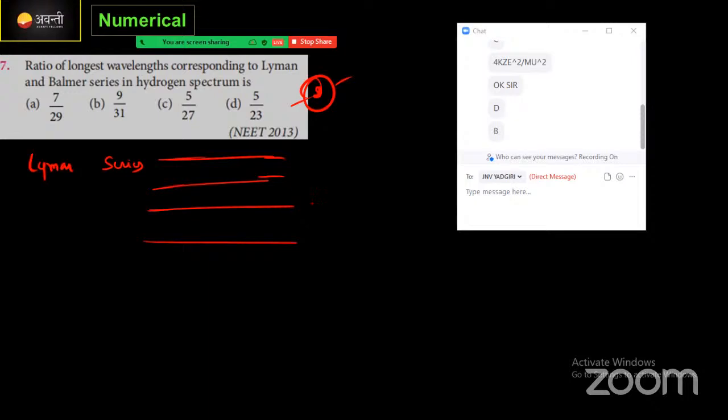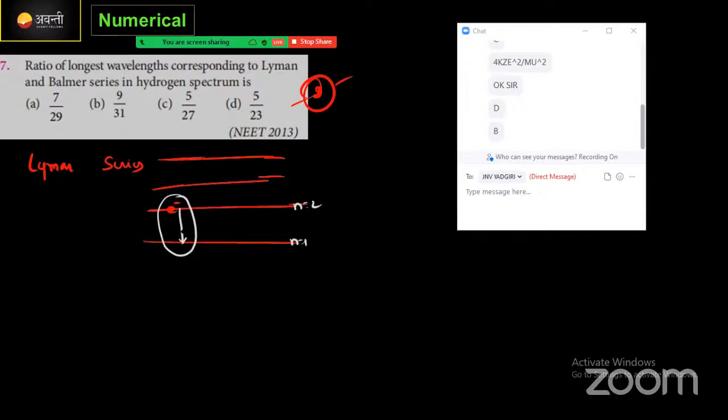In Lyman series all the electrons which are present in a higher energy state should come to the first energy state. This is the condition. N is equal to 1, N is equal to 2 like this. Longest wavelength we will obtain from second to first only. Clear?